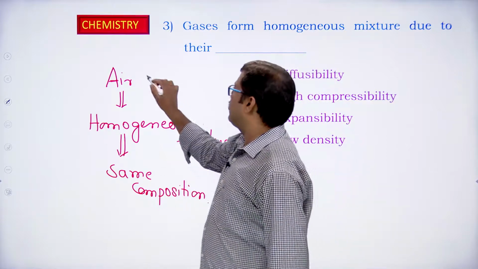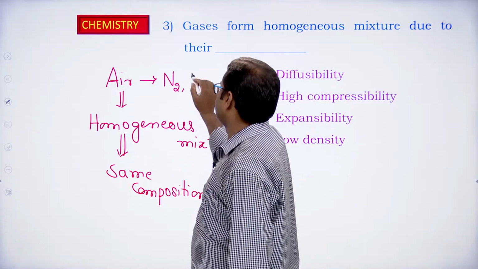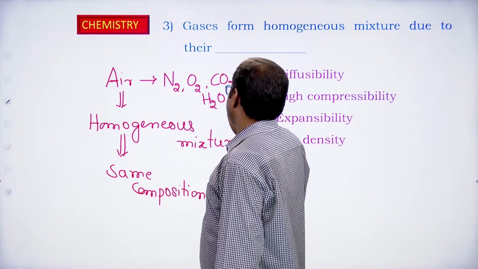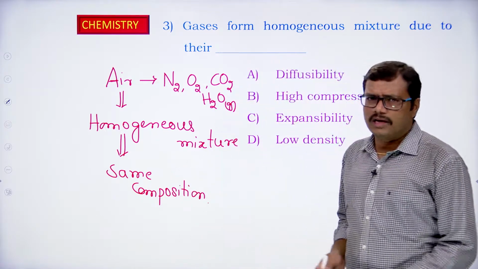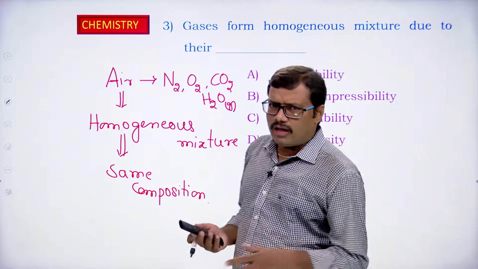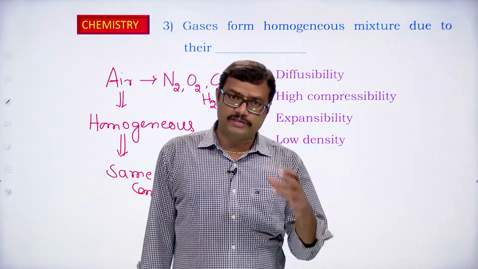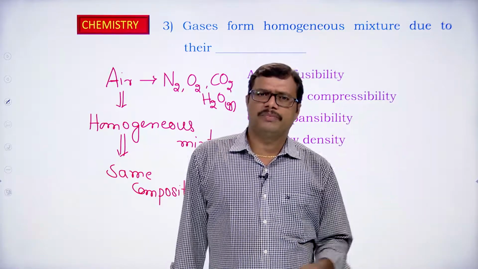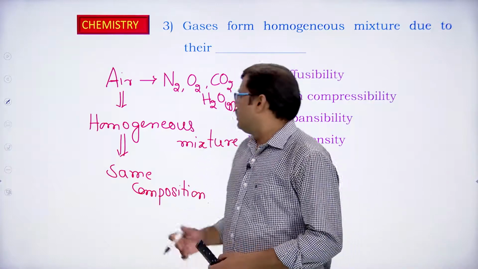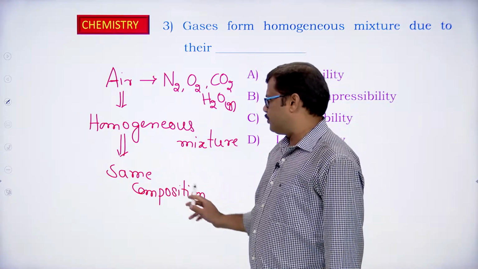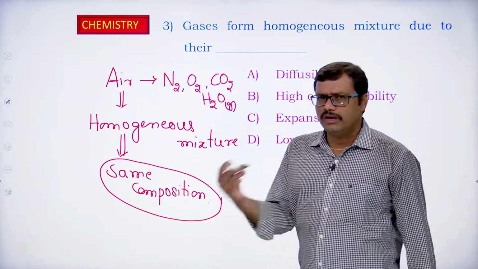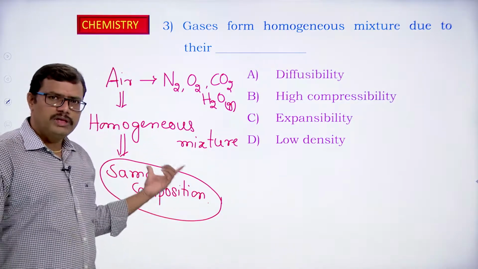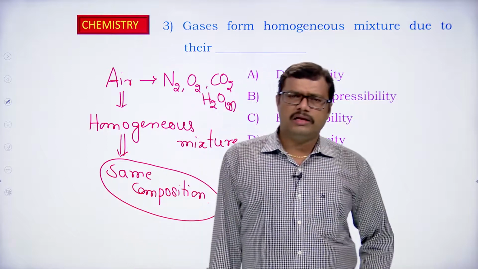And we know that air contains different types of gases. The major portion is nitrogen, oxygen, carbon dioxide, and water vapor, the gaseous state of water. Other gases are also present in air. When you look at the composition, the percentage of nitrogen and oxygen remains the same wherever you take the air. So we can say that air is a homogeneous mixture, because it gives the same composition of nitrogen and the same composition of oxygen. That is, the same percentage of nitrogen and oxygen can be seen in the case of air.